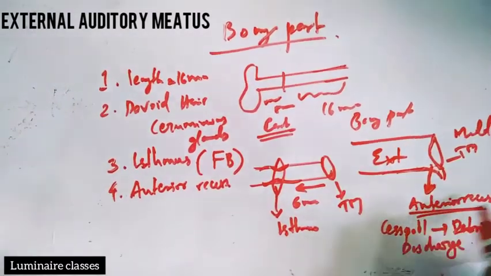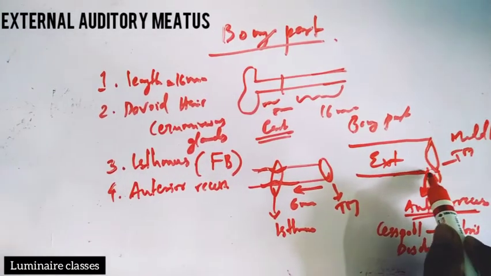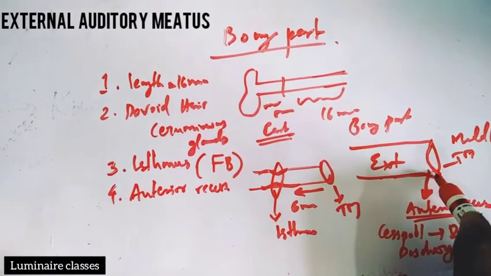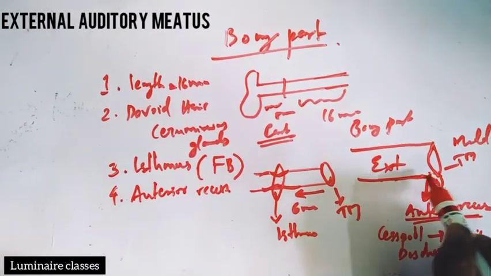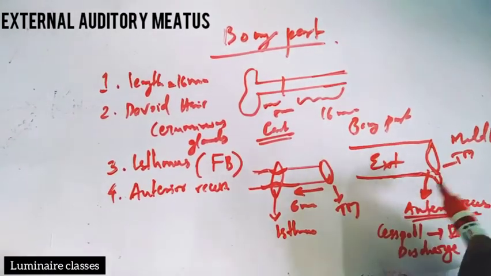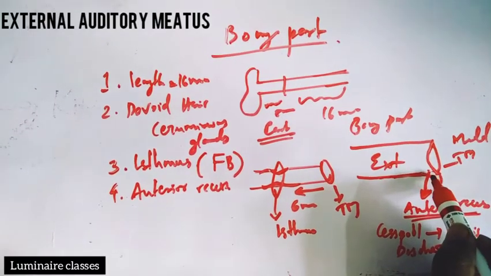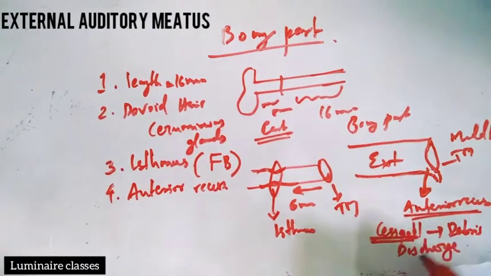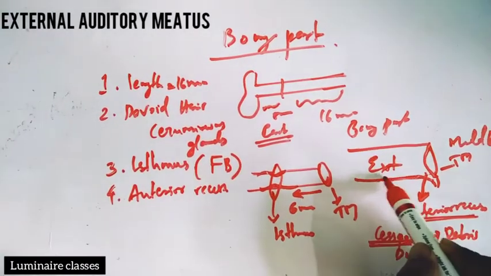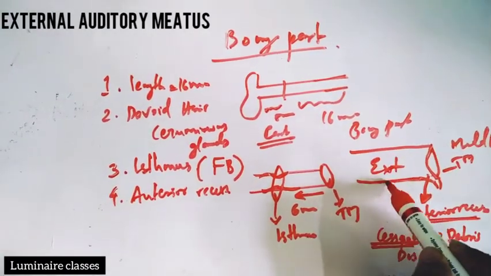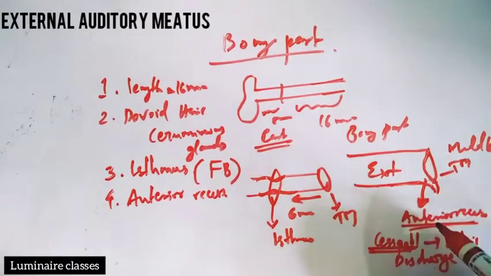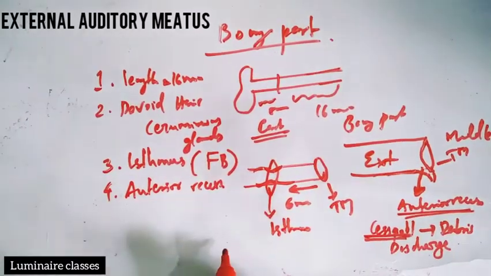That is important. So what is the anterior recess? A recess located deep to the meatus, in the anteroinferior part of the external auditory canal, just adjacent to the tympanic membrane. It acts as a cesspool of debris and discharge of both external and middle ear infections.